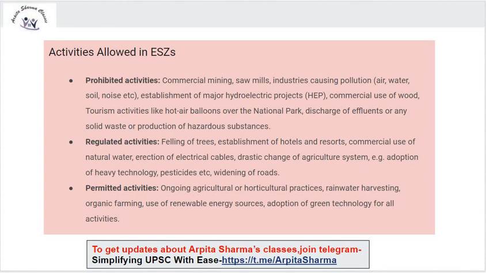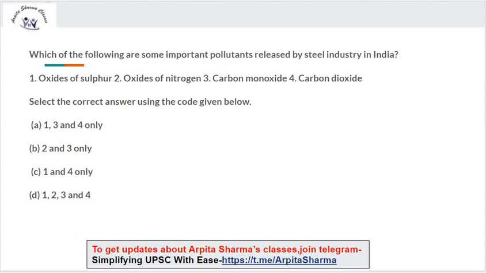Okay. So now next question. Which of the following are some important pollutants released by the steel industry in India? First, oxides of sulfur. Second, oxides of nitrogen. Third, carbon monoxide. And fourth, carbon dioxide. Select the correct answer using the code given below: 1, 3 and 4 only; 2 and 3 only; 1 and 4 only; 1, 2, 3 and 4. So which is the correct answer?